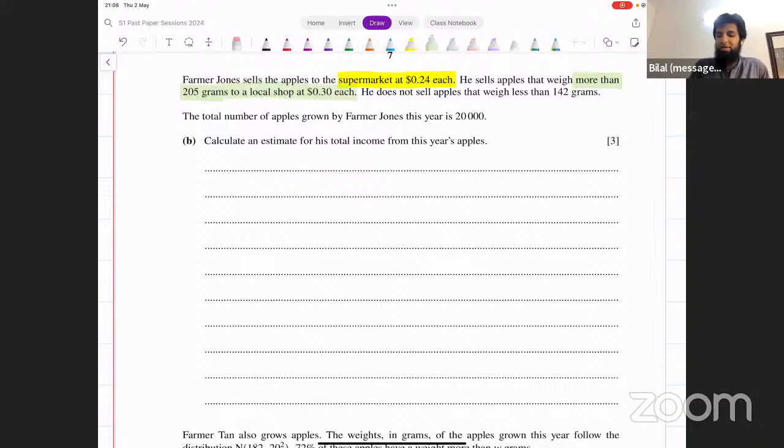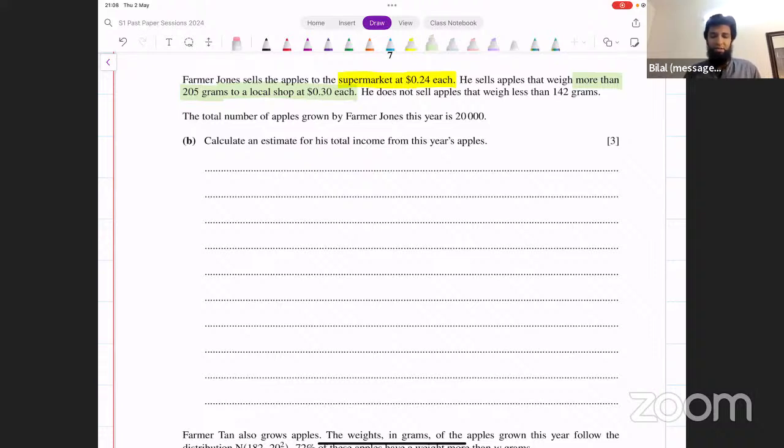And the apples that weigh less than 142 grams are not sold. The total number of apples grown by Farmer Jones this year is 20,000. Calculate an estimate for his total income from this year's apples.